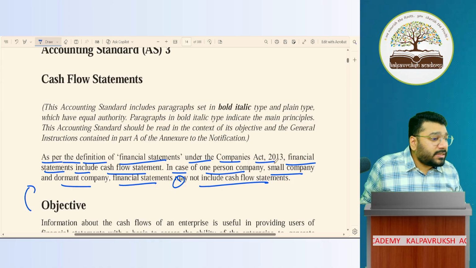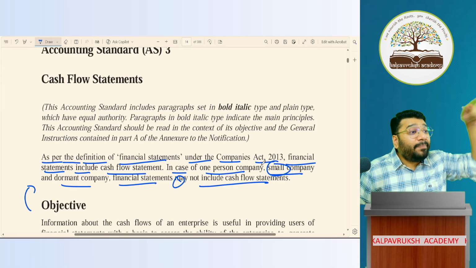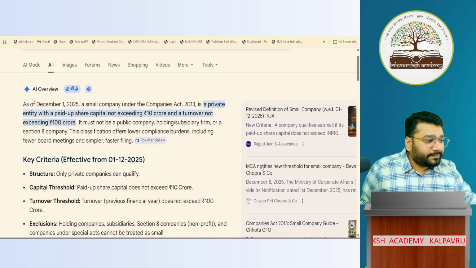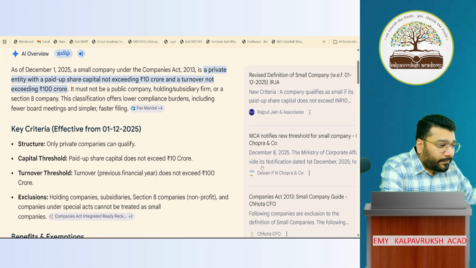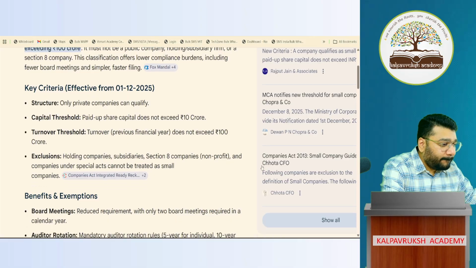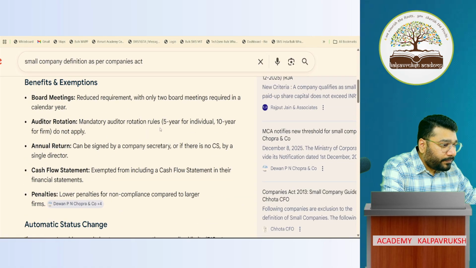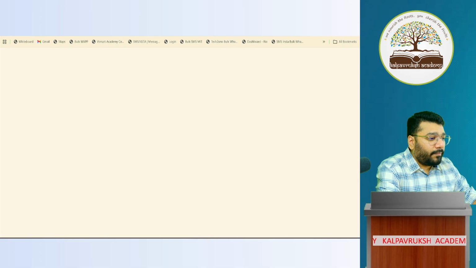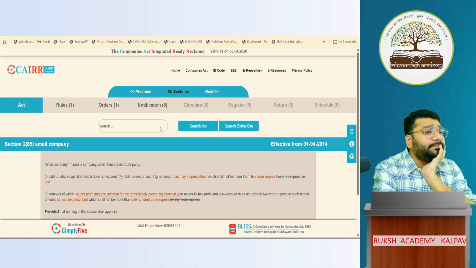Now the confusion was, who is a small company? Where is the definition of small company given? In the Companies Act 2013. So I'm taking you to the definition in the Companies Act 2013. Where did you study the small company definition, Foundation or Inter?